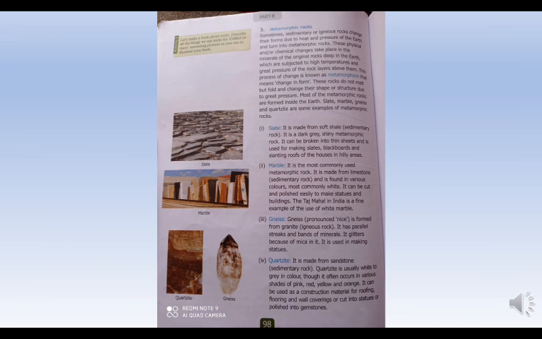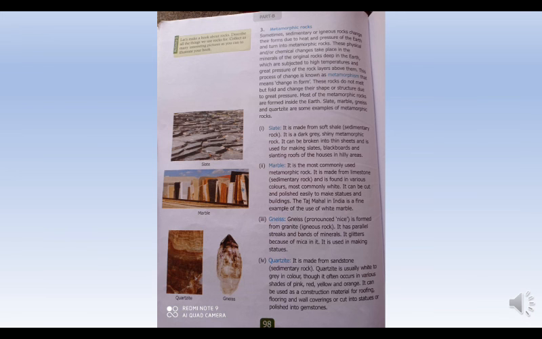Now, quartzite. It is made from sandstone sedimentary rock. Quartzite is usually white to grey in color, though it often occurs in various shades of pink, red, yellow and orange. It can be used as a construction material for roofing, flooring and wall coverings, or cut into statues or polished into gemstones. Now, quartzite is made from sandstone, which is an example of sedimentary rock, and it is usually